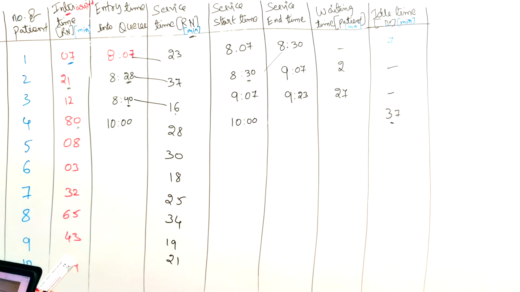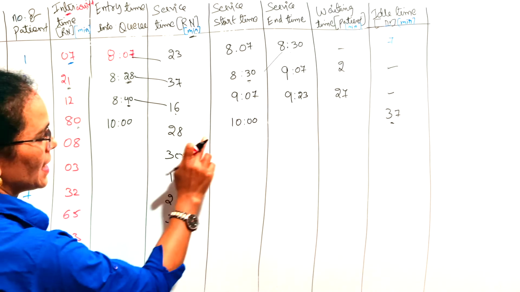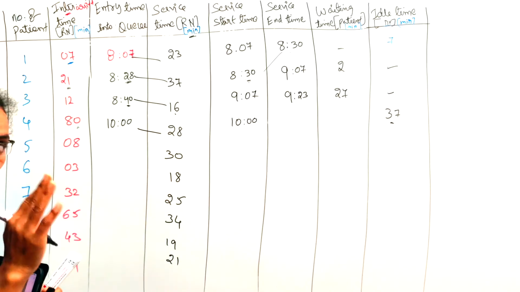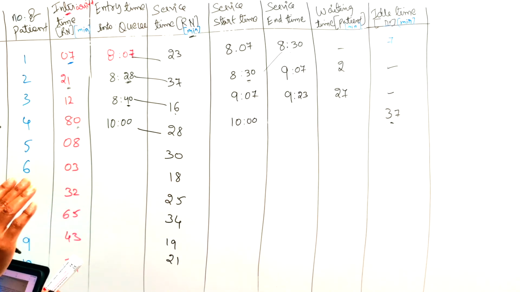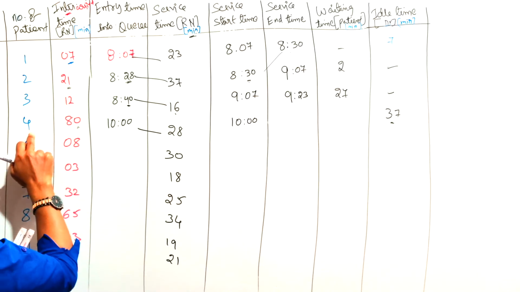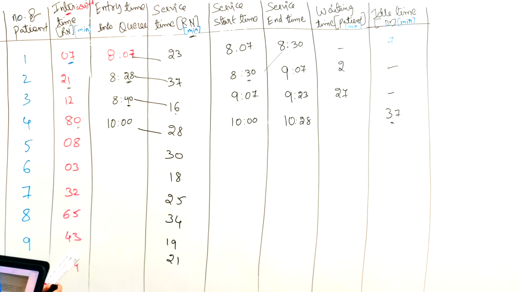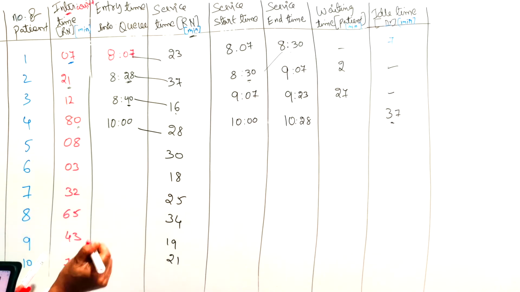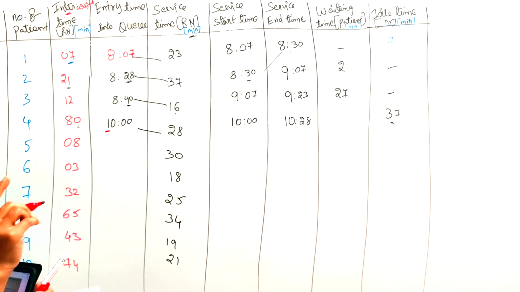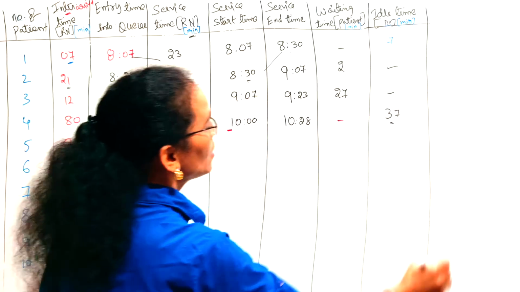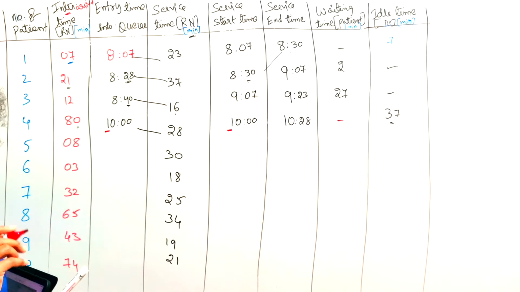He started the service at 10 o'clock and he took 28 minutes for giving the treatment to the fourth patient. Means until 10:28 the doctor was with the patient. Right? The patient was not waiting anymore. Why am I saying the patient was not waiting? See, the patient reached at 10 o'clock. The service also got started at 10 o'clock. So the patient's waiting time is nil.